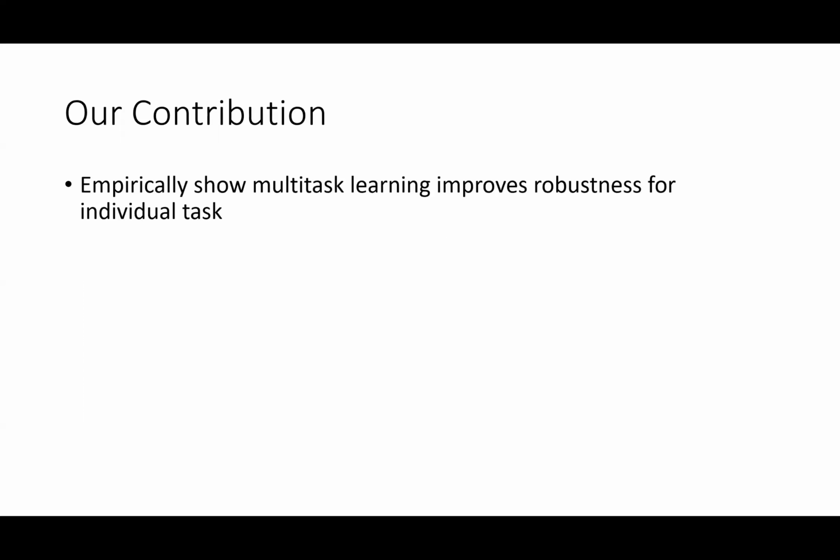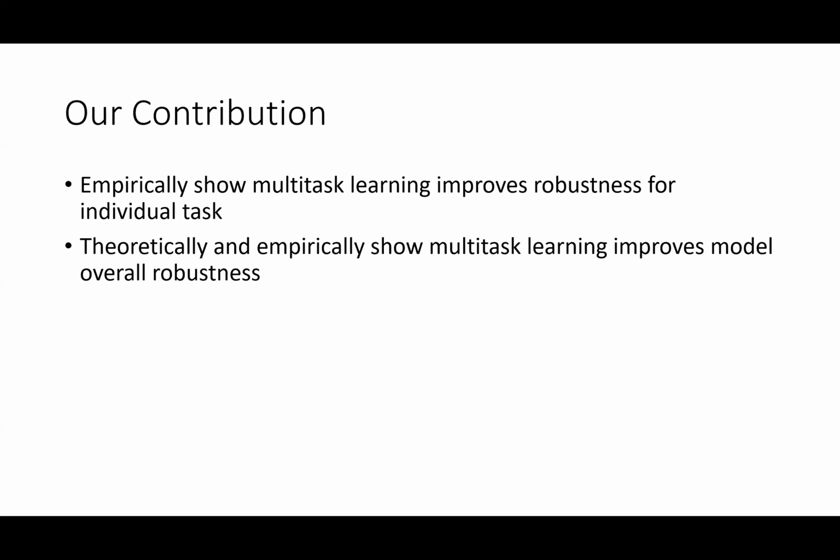We first empirically show that multitask learning improves robustness for individual tasks. We then, both theoretically and empirically, show attack difficulty for multitask learning compounds as there are more tasks to be attacked.